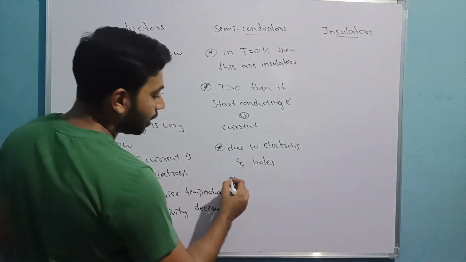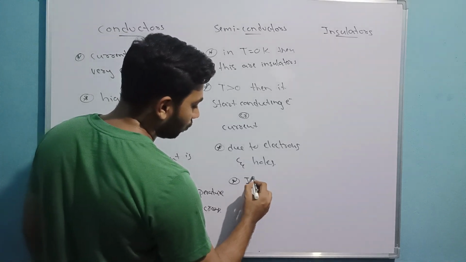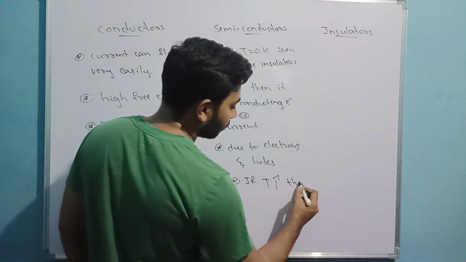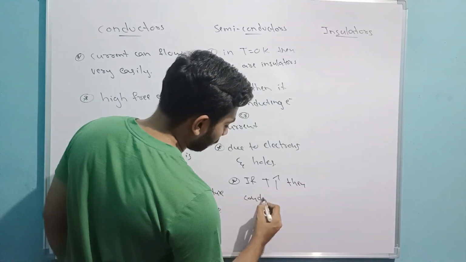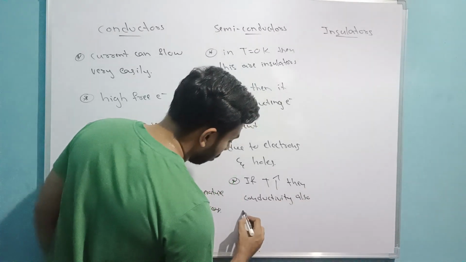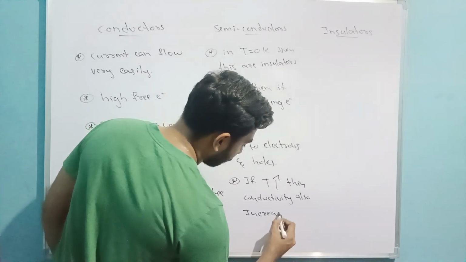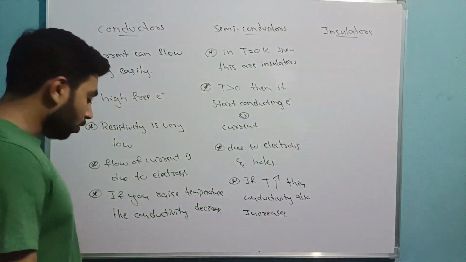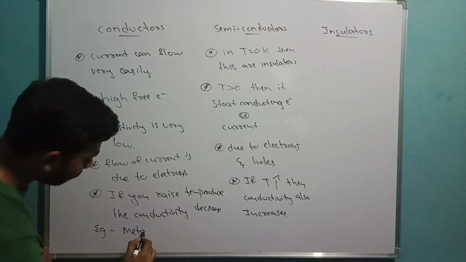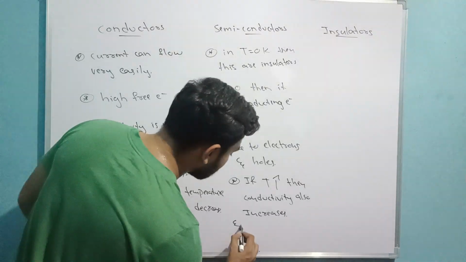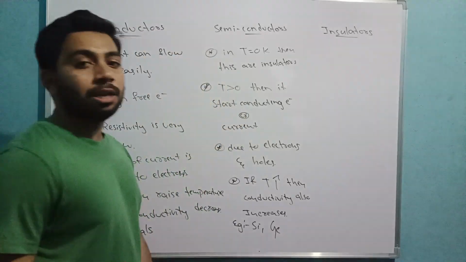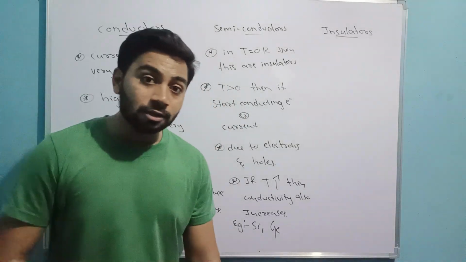Here in this, if temperature is increased, then conductivity also increases. Now, if I want to give examples, for these examples are all metals. For these examples are, we can say, silicon and germanium, which are natural semiconductors.